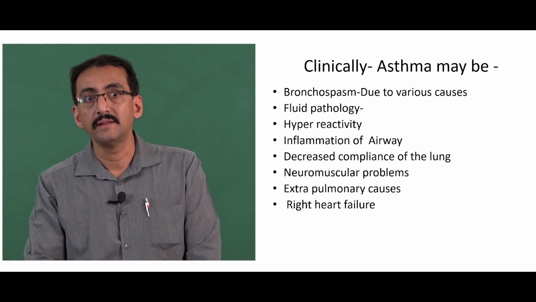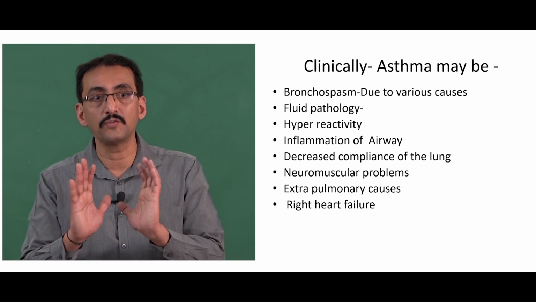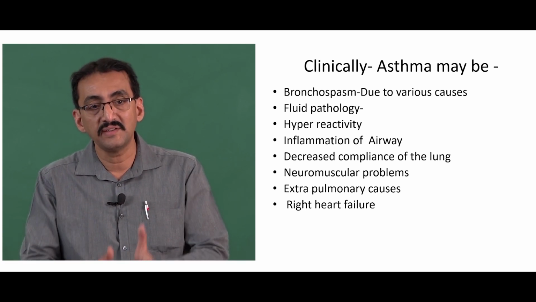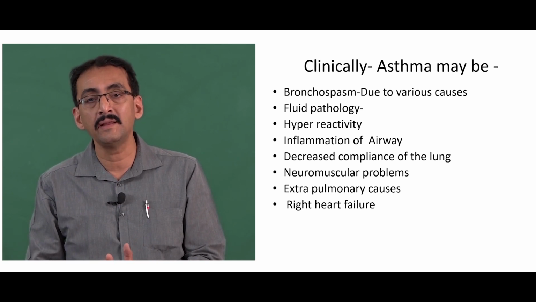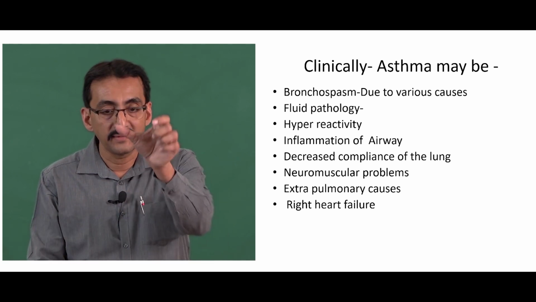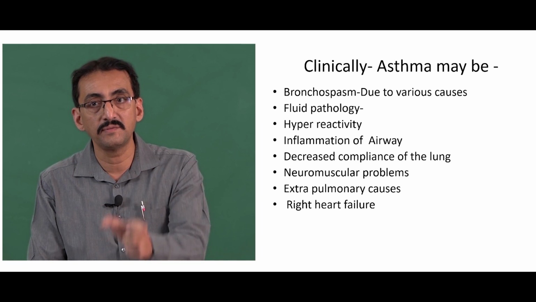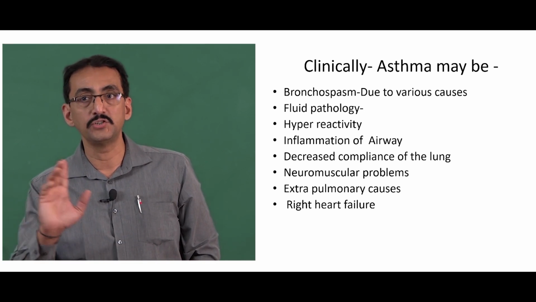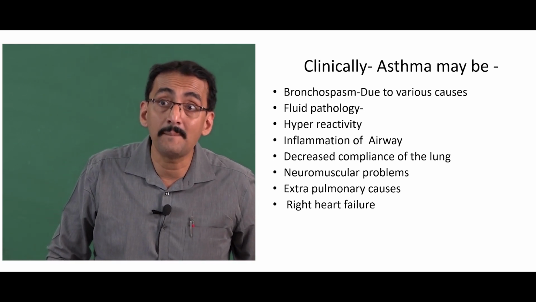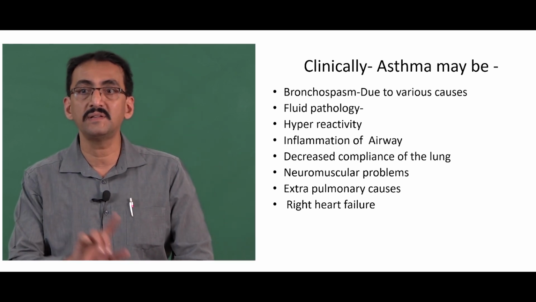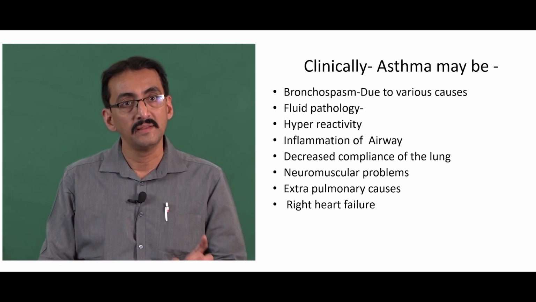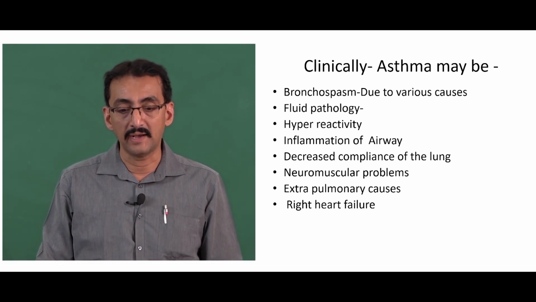Inflammation of the airway is one more important cause. Because of inflammation there is edema formation in the epithelial lining or the mucous lining, and as a result the area available for the passage of the air is very less, and that may lead to the problem. Similarly, decreased compliance of the lung. Decreased compliance of the lung is also one of the major causes that may also lead to asthma.